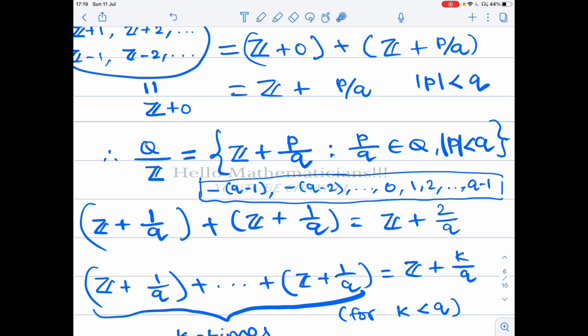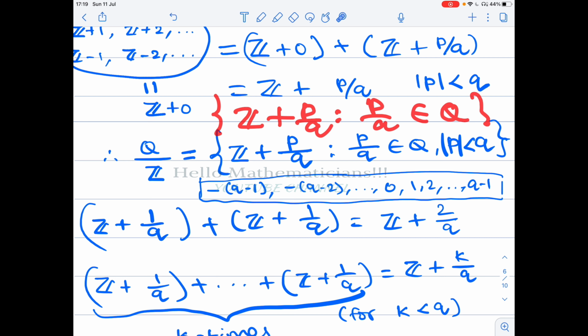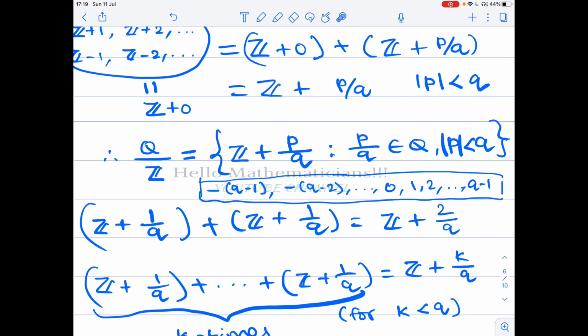Okay, first we thought this is equal to Z plus p by q, such that p by q belongs to Q. But now, if you noticed, we have actually proved that this set is not this much bigger. That set is actually Z plus p by q, such that p by q belongs to Q and mod p less than q. Okay, and now we are going to show that even more elements can be reduced.